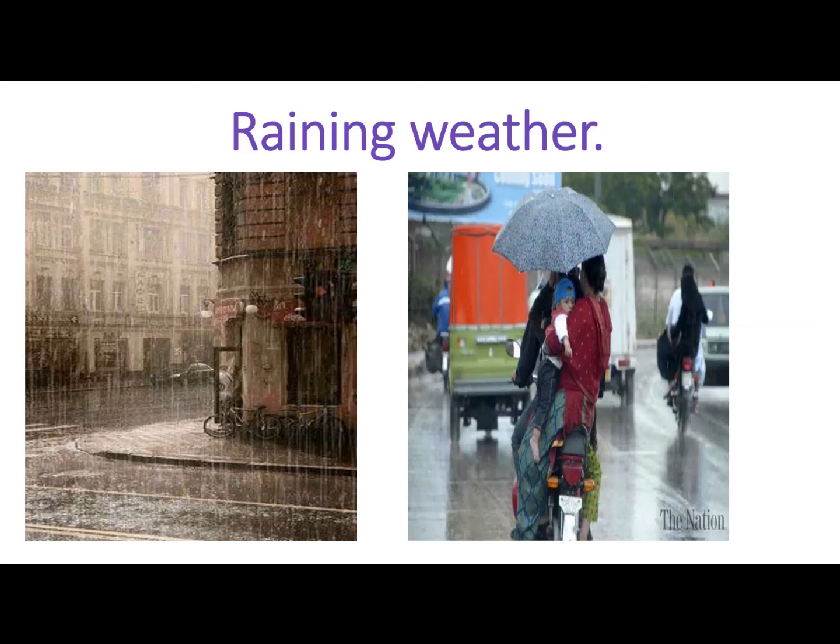After the dark cloudy sky, a strong wind is blowing. Soon it begins to rain. The weather is rainy. Children, do you know what is rain? Water that falls and drops from clouds in the sky is called rain. Children enjoy a lot in this rainy season, as nowadays we have rainy weather and we are all enjoying it.